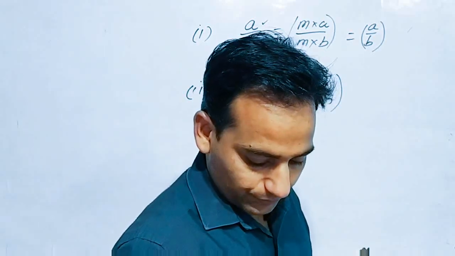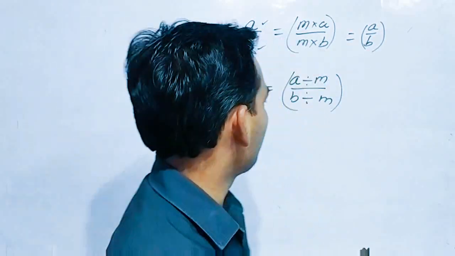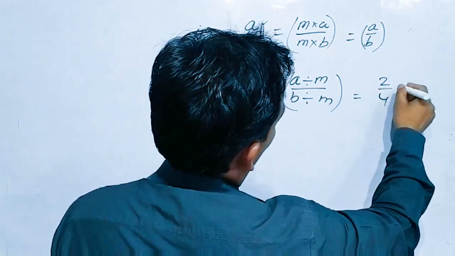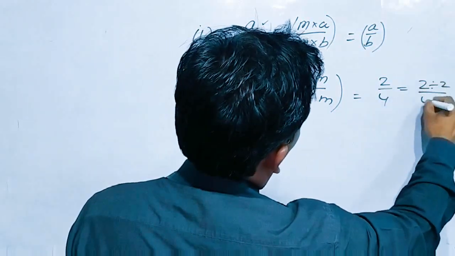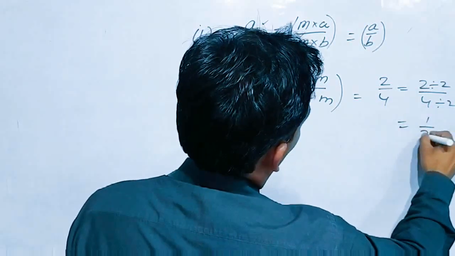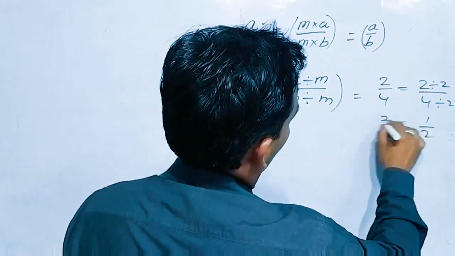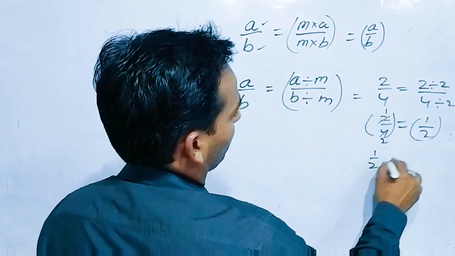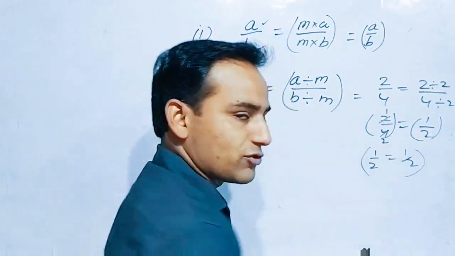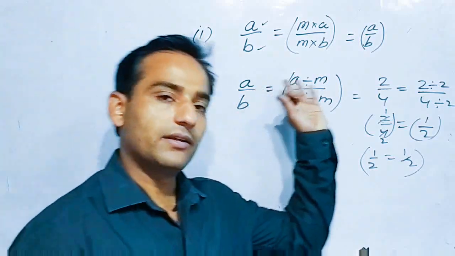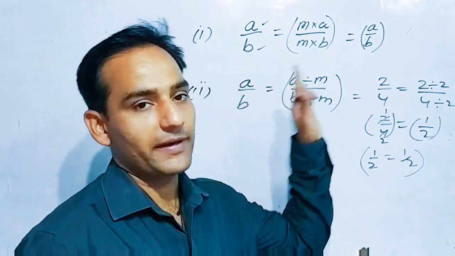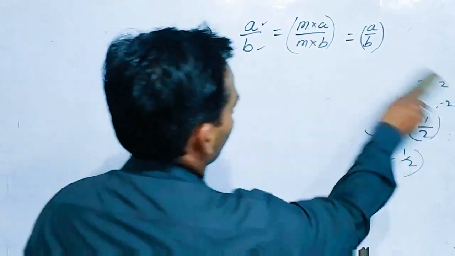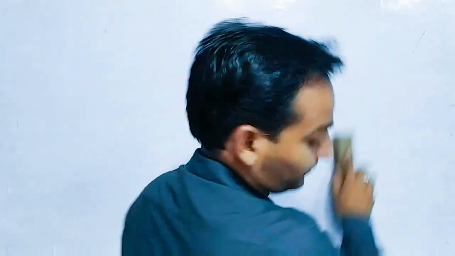Now for examples, like if you have 2 by 4, and if you divide 2 by 2 and 4 also by 2, you will get 1 by 2. And this 2 by 4 is equal to 1 by 2. You know why? 1 by 2 is equal to 1 by 2. So there is no change after dividing the numerator and the denominator by the same number in any rational number. So this is the property of rational numbers. Some more are there, listen carefully.